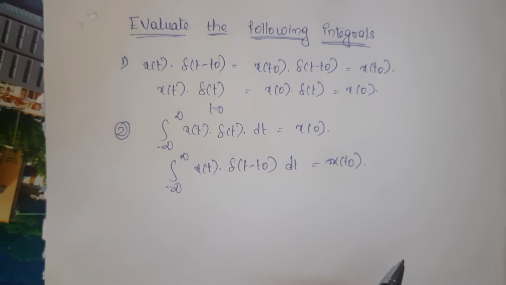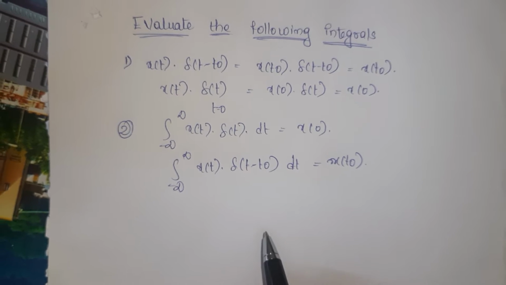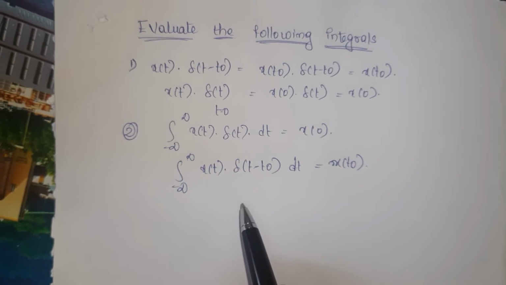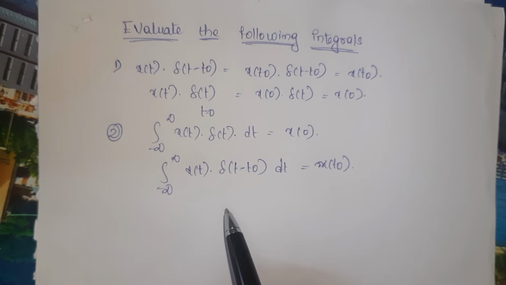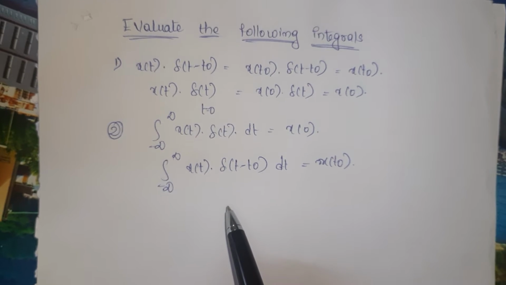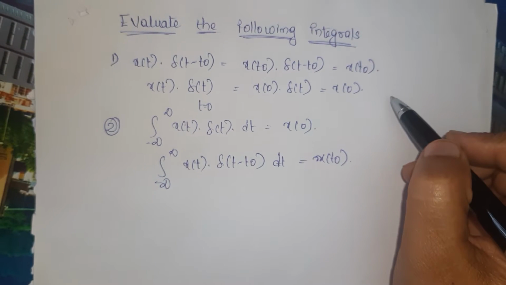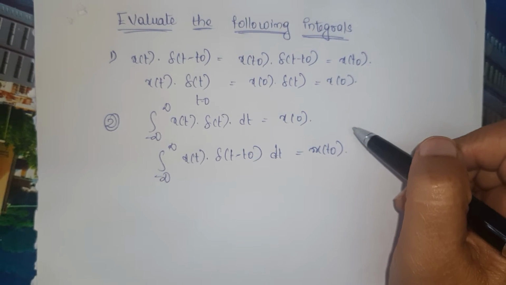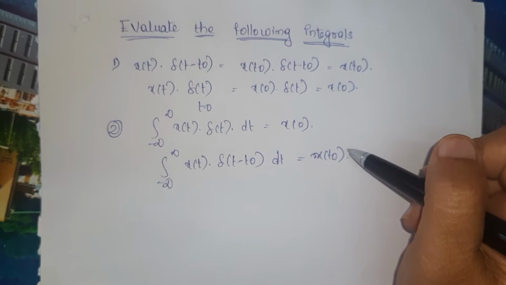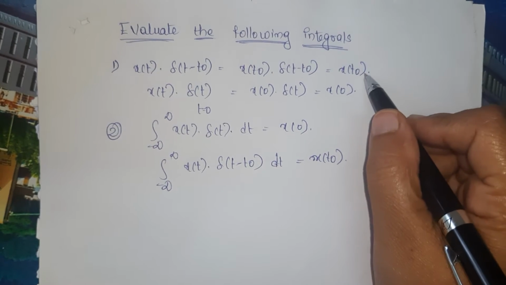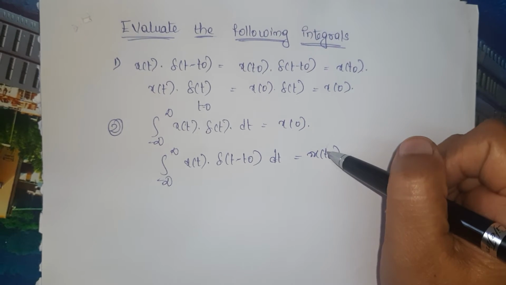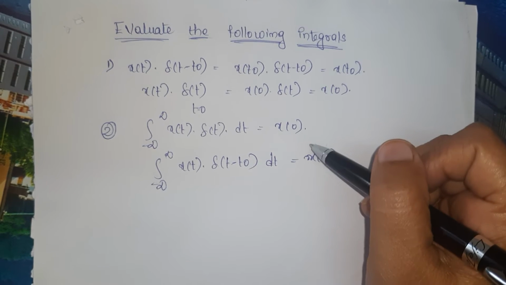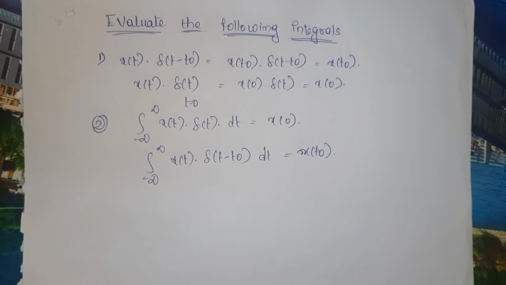In that we saw different properties of the impulse function del of t. Two important properties are the sampling property and the shifting property. Using these two properties, we are now going to see the problems.